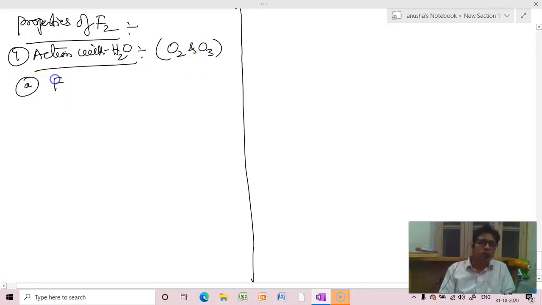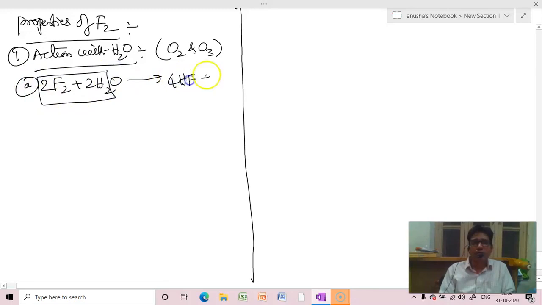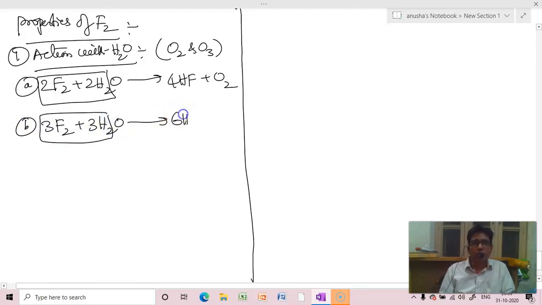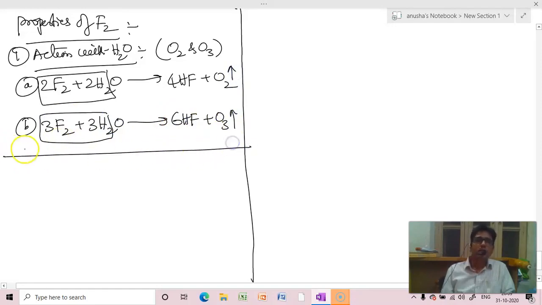So fluorine reacts in two ways. 2F2 plus 2H2O gives rise to 4HF plus O2. And if you take 3 moles of fluorine, it reacts with 3 moles of water to produce 6HF plus ozone gas. This is how it reacts with water.